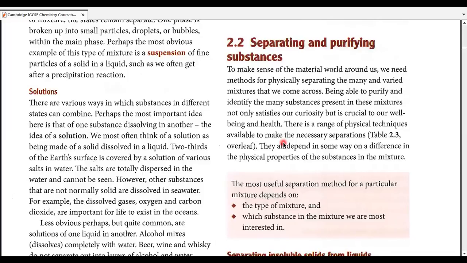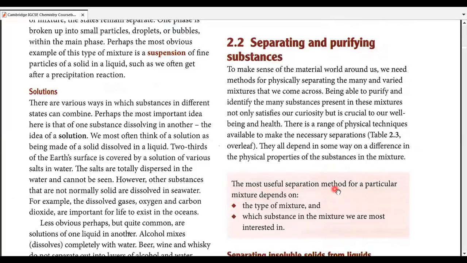Sometimes the separation can be as easy as hand picking, or with the help of a spoon or a spatula in lab, but sometimes it becomes difficult. Now, let's come back to our original lines. They all depend in some way on a difference in physical properties or appearances of the substances in the mixture.